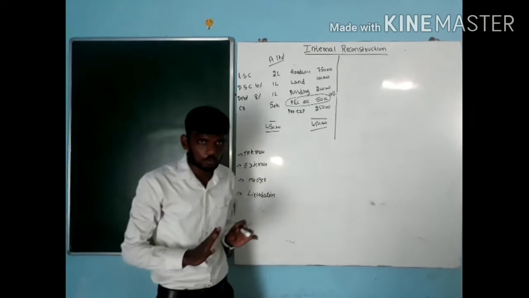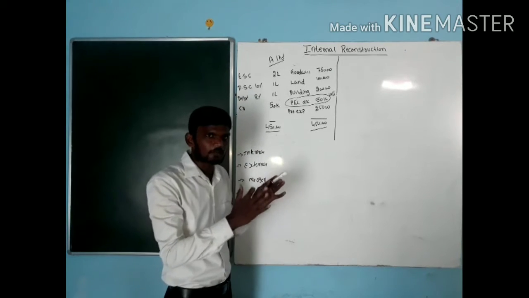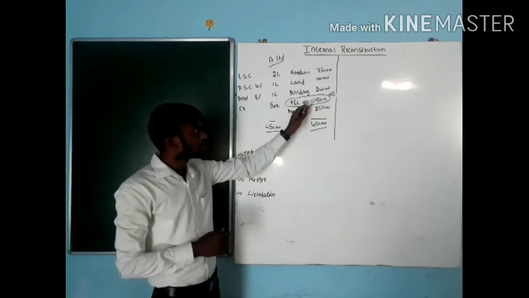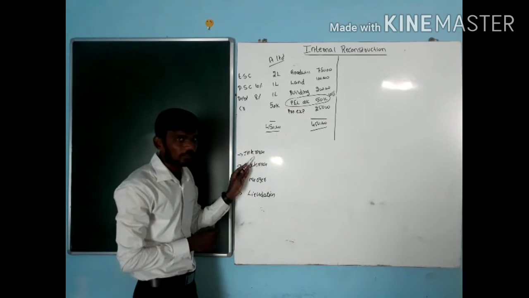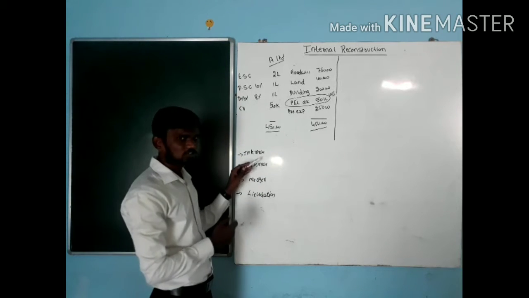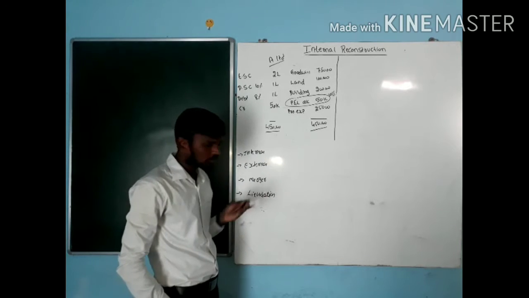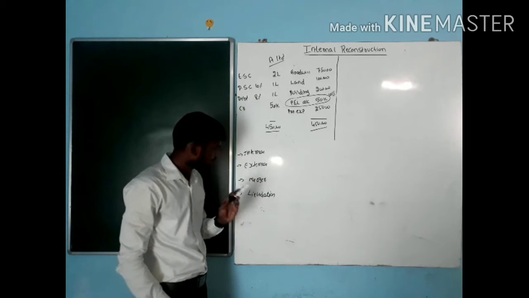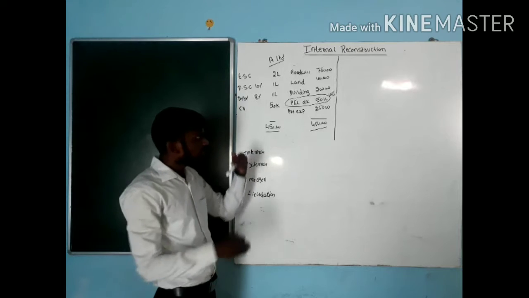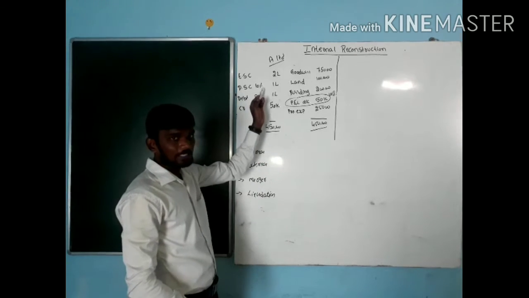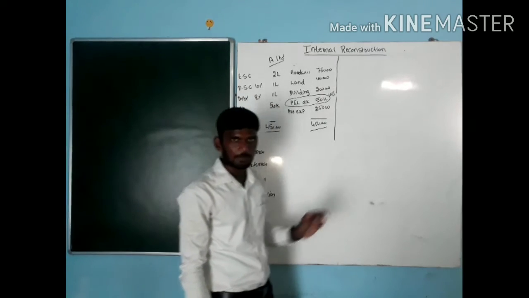But if the company is incurring huge losses, what are the ways we can go for to reduce the losses? First, we can go for internal reconstruction. This is the first option. Almost all companies are going to look into it. If not, next go for external reconstruction. Next, if not, merging into some other company. For example, A Limited has to be merged with B Limited.